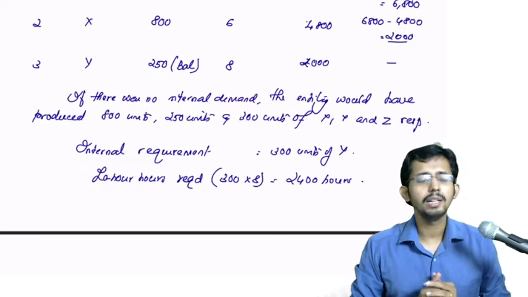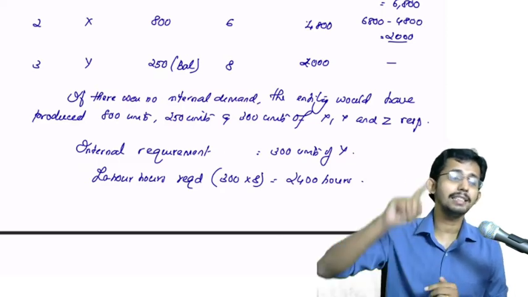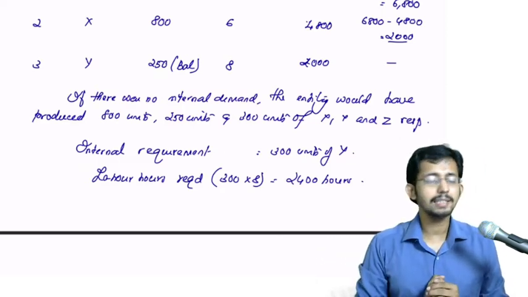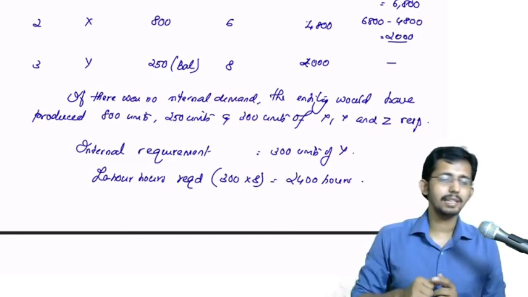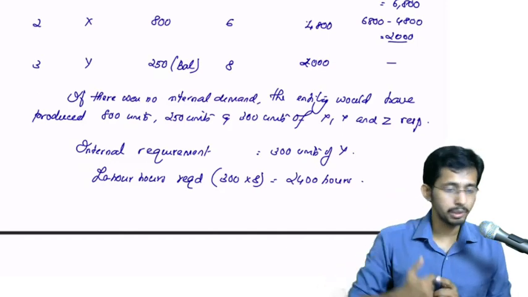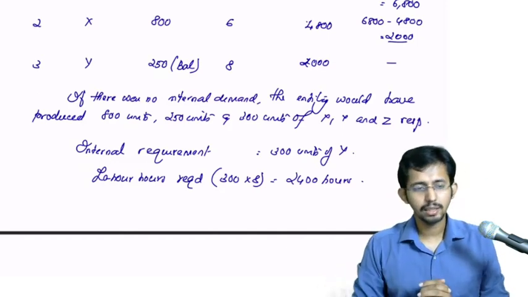Why do you want to curtail the production of Z? Because that is the highest ranked product. If you curtail the production of Z, then you are losing high contribution. So you won't touch that. Then what will you do?